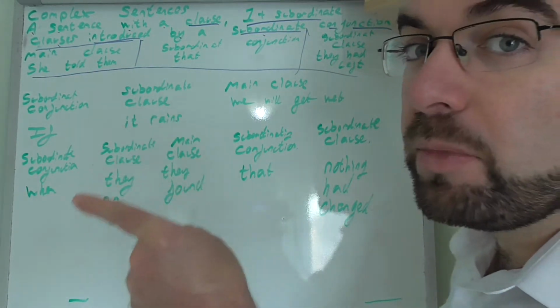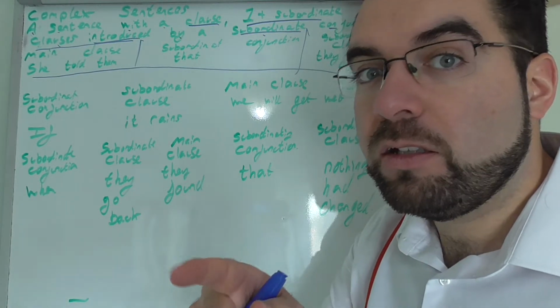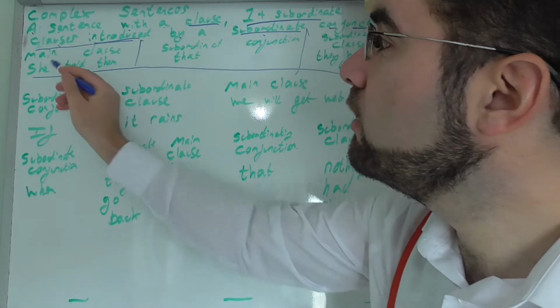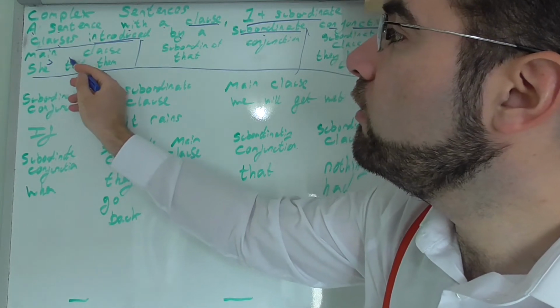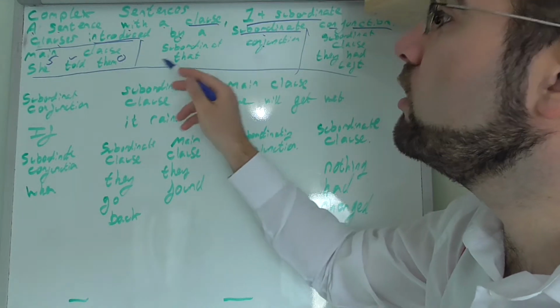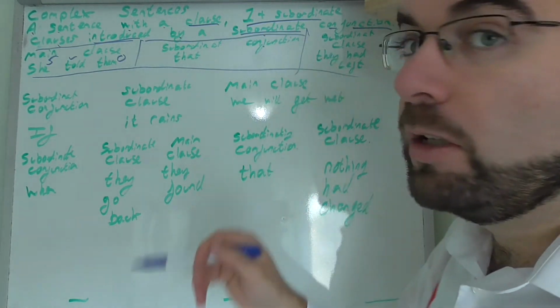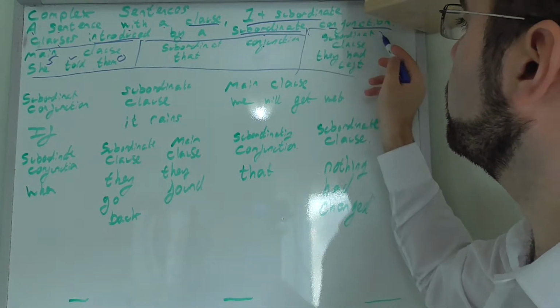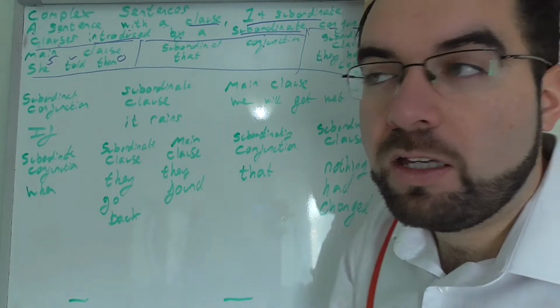So, main clause: she told them. Subject, she; verb, told; object, them. Subject, verb, object. Nice. Subordinate conjunction: that. She told them that. Subordinate clause: they had left.